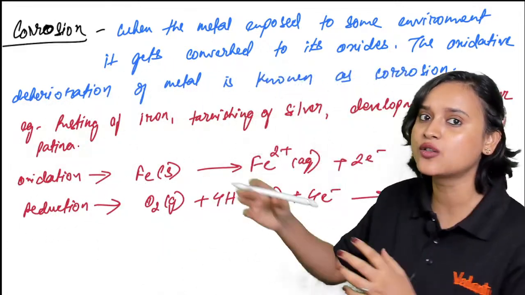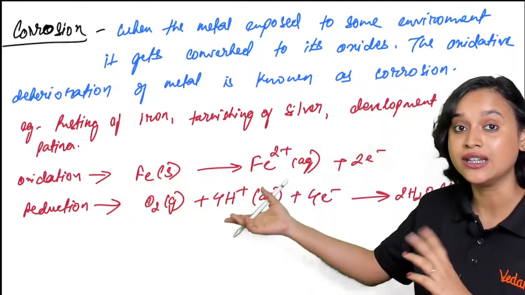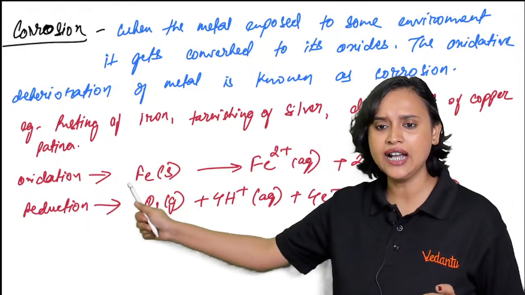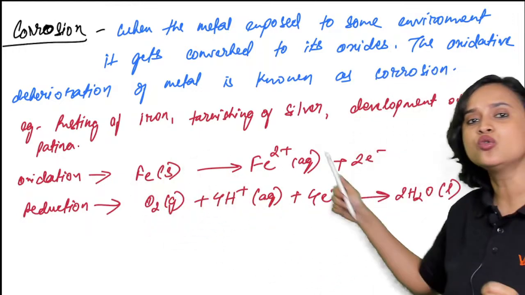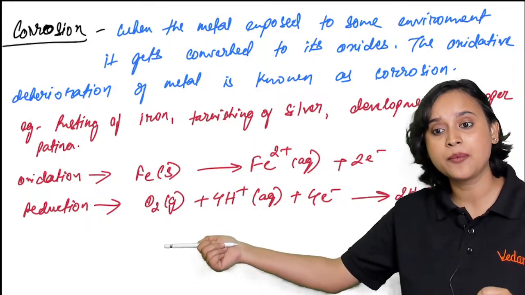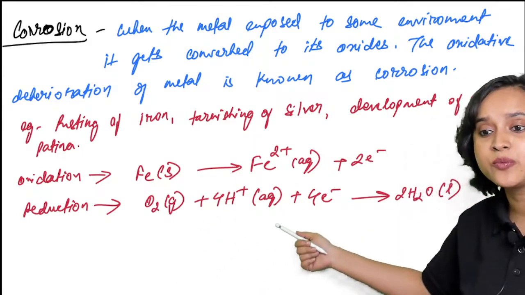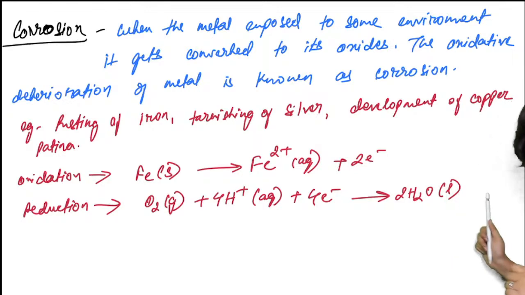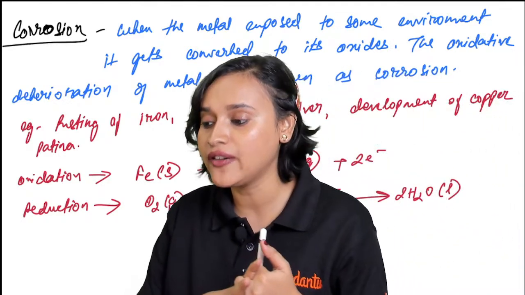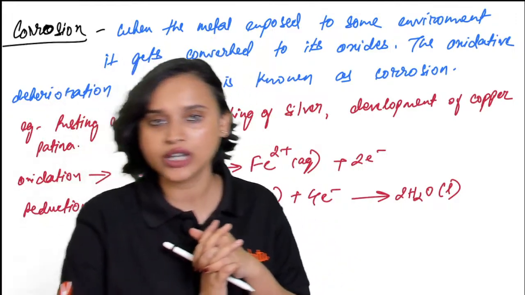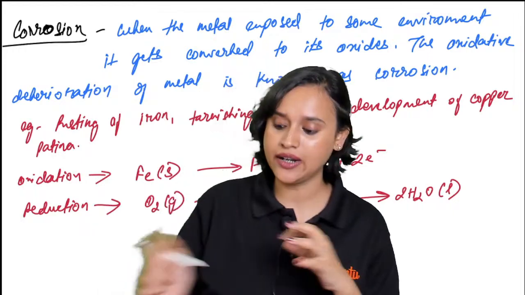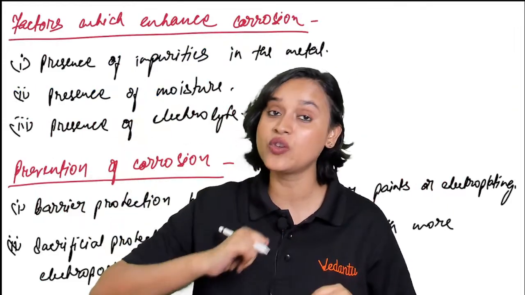So when it is going through oxidation, what do you see? Let's talk about just iron, everybody. Solid iron loses 2 electrons and goes to Fe2+. Reduction also happens here: O2 plus 4H+ plus 4 electrons becomes water. Together it will form an oxide, which will be Fe2O3. Alright everybody, with this note we are done.